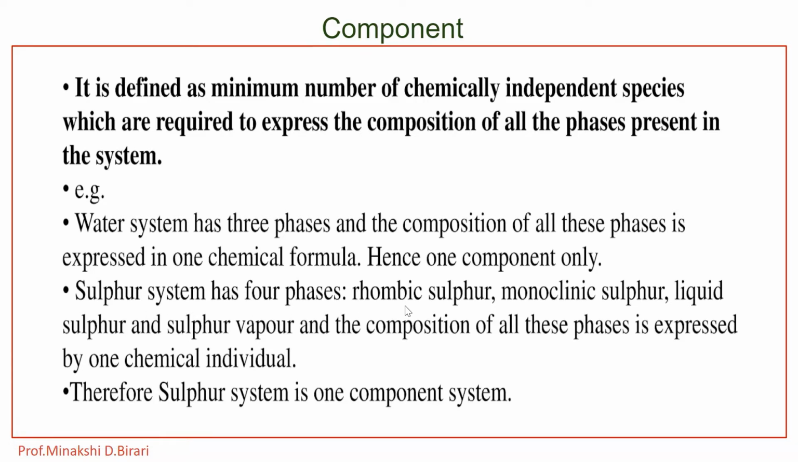Then the second example, the sulfur system, has 4 phases. These are rhombic sulfur, monoclinic sulfur, liquid sulfur and sulfur vapor. And the composition of all these phases is expressed by one chemical individual. Therefore, the sulfur system is a one component system. The composition of all the phases in a system can be completely described in terms of the components. So it can be defined as the minimum number of independently variable and chemically distinct constituents necessary to describe the composition of each phase of the system.